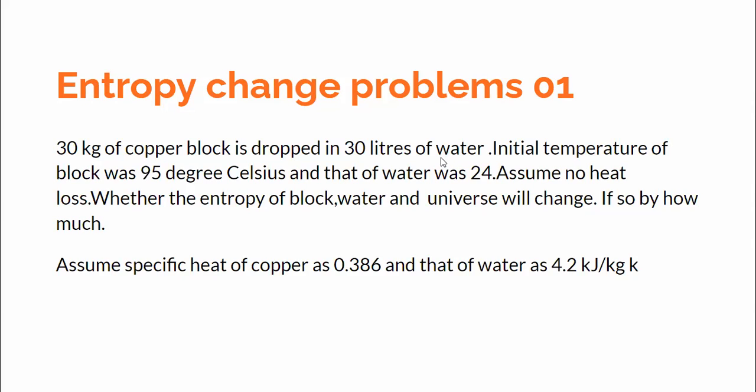Now, mind well, there is no heat loss. We are talking about an ideal heat transfer. Whatever heat is given by the copper is transferred totally to the water and not to the surroundings. The specific heat of the copper is given as 0.386 kilojoules per kg Kelvin, and that of water is 4.187, or you can round it up to 4.2 kilojoules per kg Kelvin.